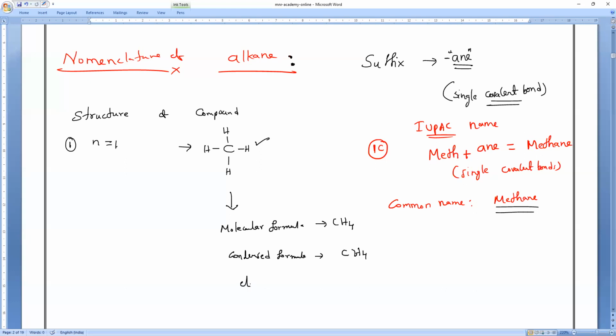And the electron dot structure. What is the electron dot structure? We have to replace each bond with one pair of electrons. So this is the electron dot structure. Am I right, guys? Whenever I teach or not, it doesn't matter. For every compound, you should write all these things: molecular formula, condensed formula, structural formula, and everything.